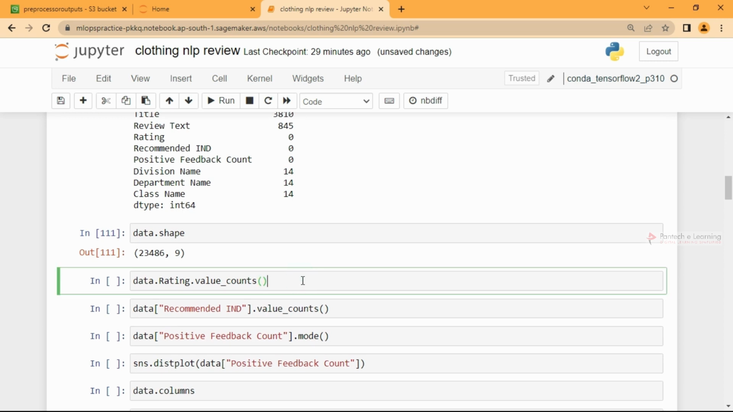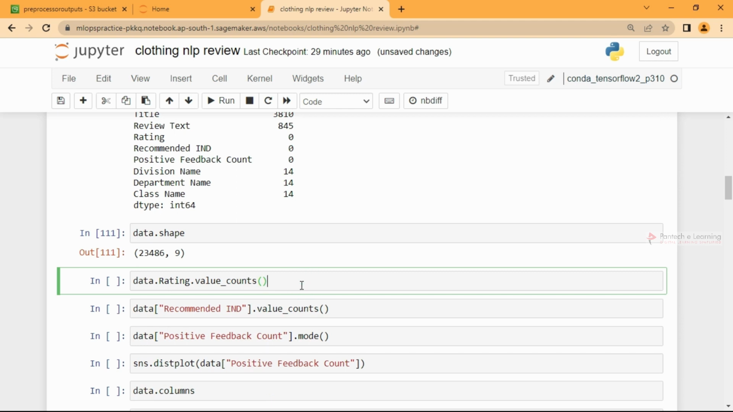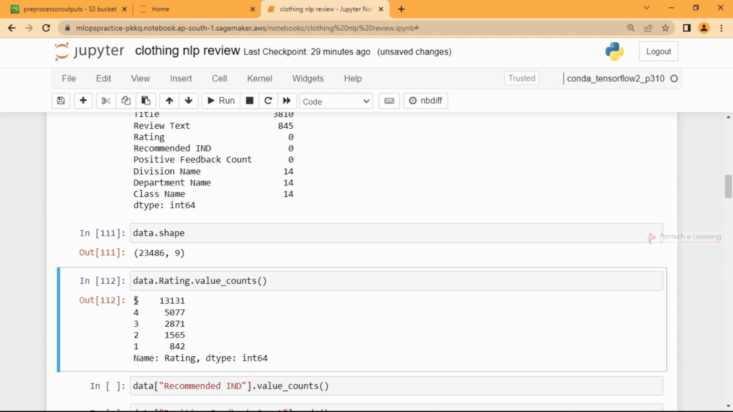We can also check what ratings are available. Totally we have ratings 5, 4, 3, 2, 1, so this is our target variable. This is a multi-class problem, but we won't go with a multi-class approach here. Instead we'll just combine 5 and 4 as a positive review and 1, 2, 3 as a negative review.